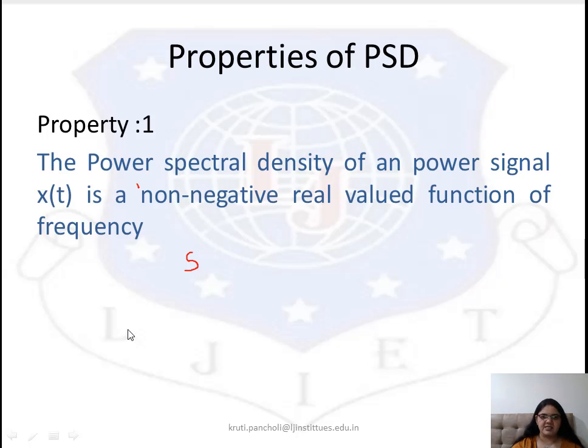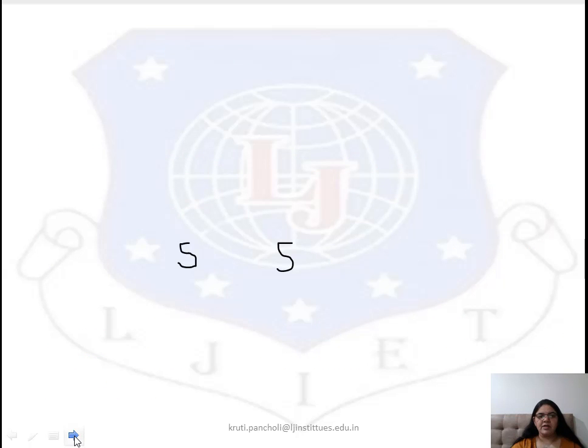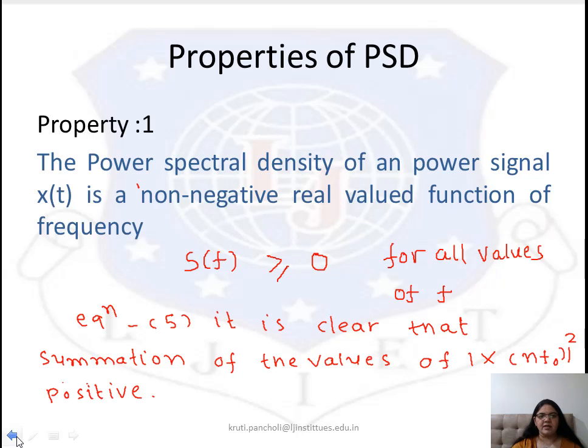Property number 1. The power spectral density of the power signal x(t) is a non-negative real valued function of frequency. So S of f, the power spectral density, is always greater than or equal to 0 for all values of f.